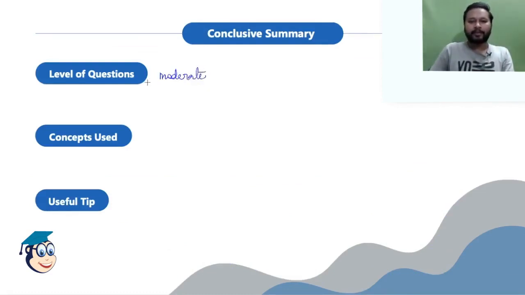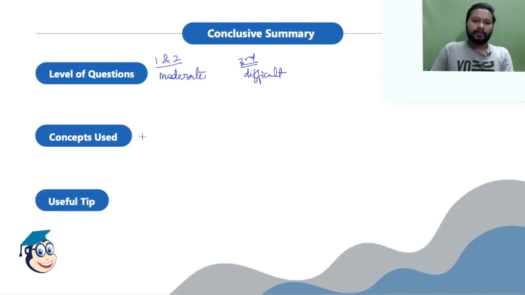The first two were moderate, whereas the third question was difficult, because you have to solve the equation and then relate it. Many people didn't get the idea; it didn't click.